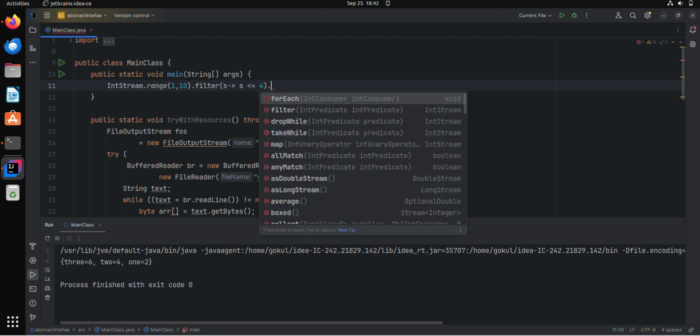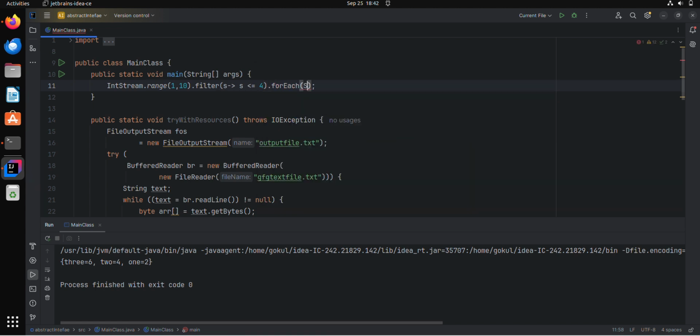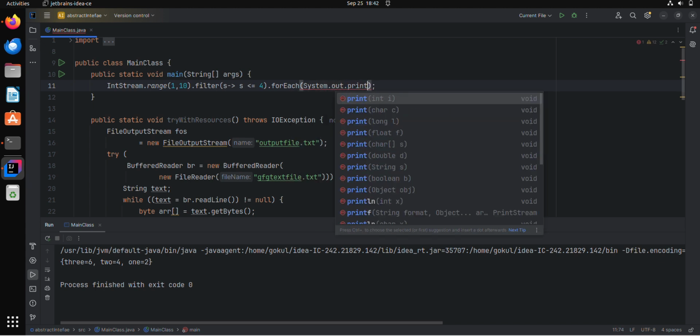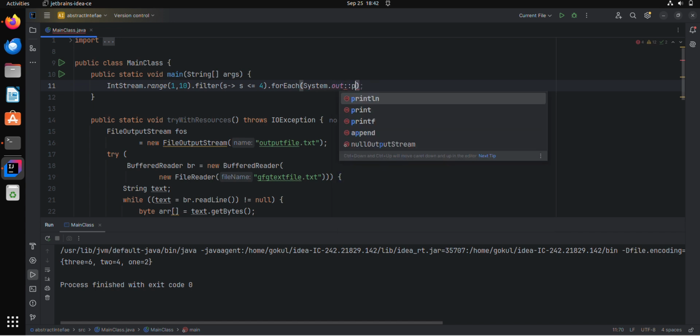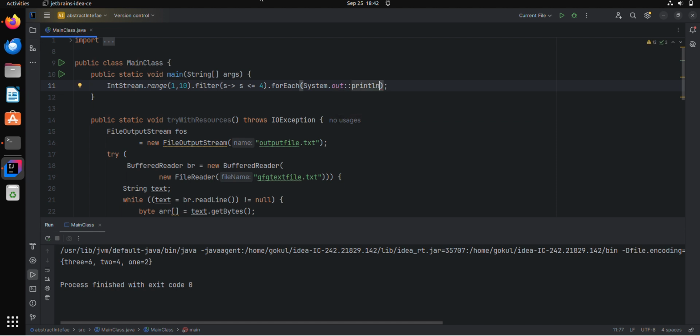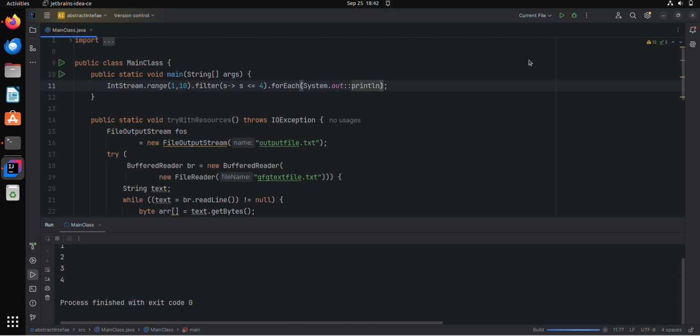Okay, now I'm going to print all the elements. Now you can see all the elements are filtered: 1, 2, 3 up to 4.